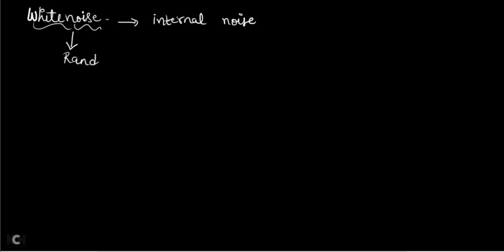So I can call this white noise also a random noise signal, or instead of calling it a signal, I can also call it a process. Usually in statistics we have a habit of calling a random signal a random process. All noises are random in nature, and it is specially called a random process. For any random process, there are three important equations.